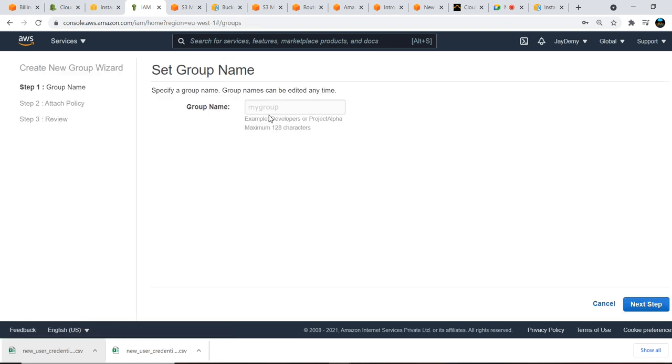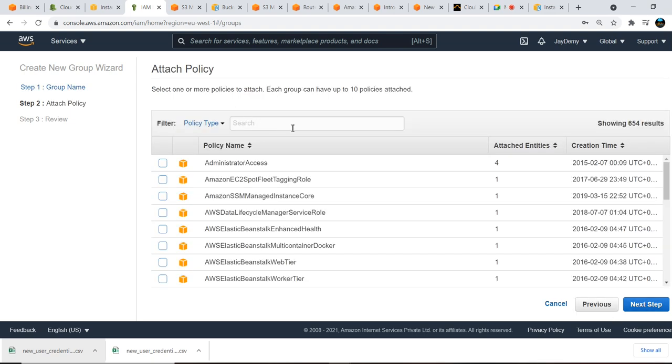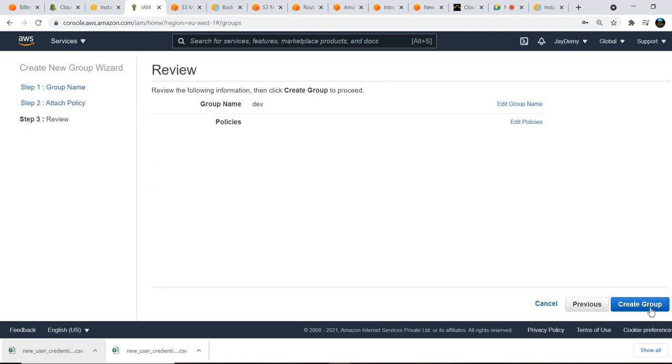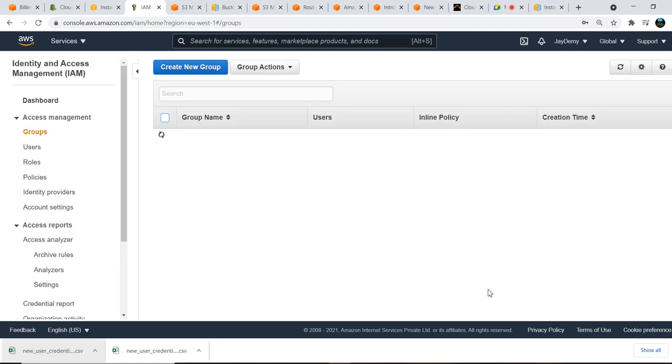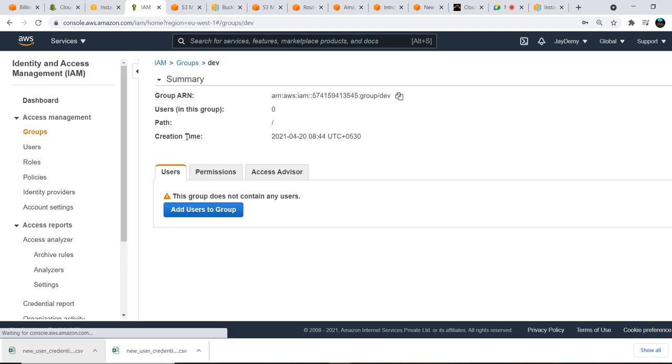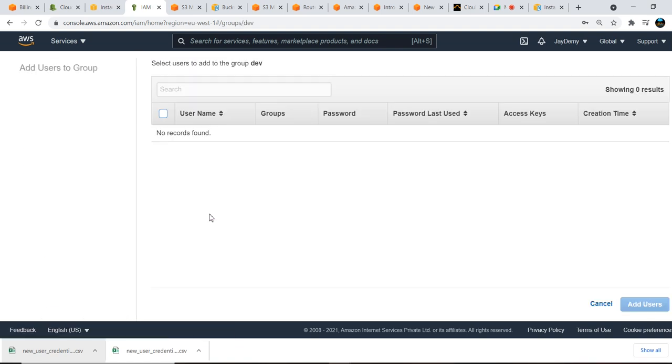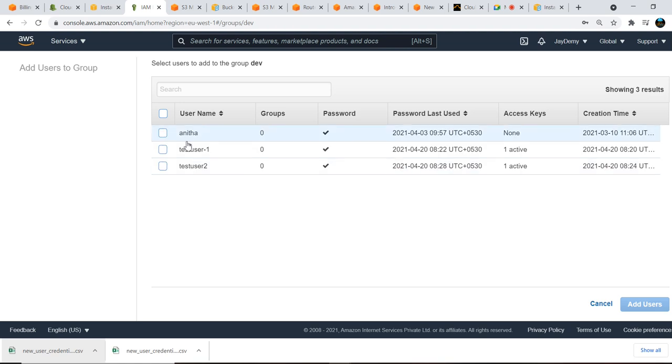So create a new group. This is what I'll do, development group. Next step, what are the policies? If you want to give policies directly in the group, you can go and use that, or else you can simply go ahead and create the group. Okay, this is the dev group. I don't have any users here, so just add a user to the group. I want to use it for dev, so I will add test user.